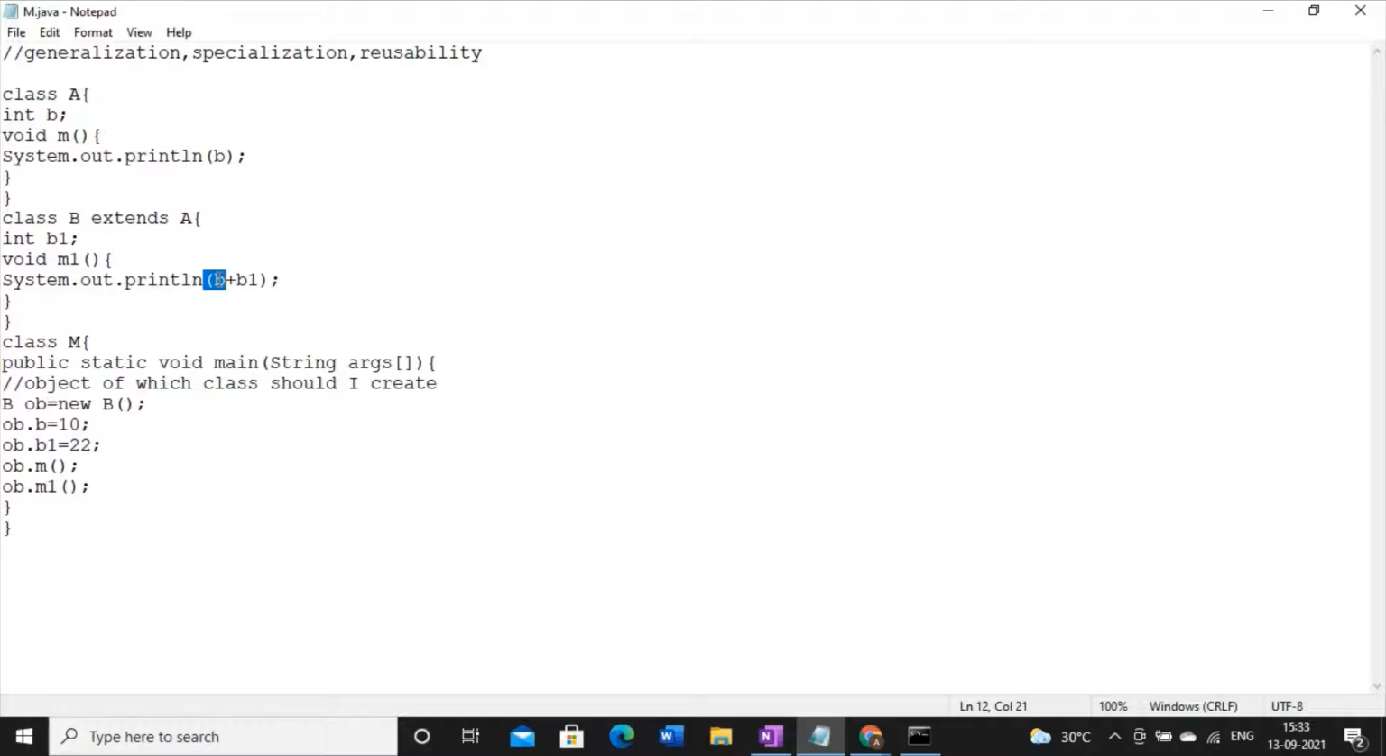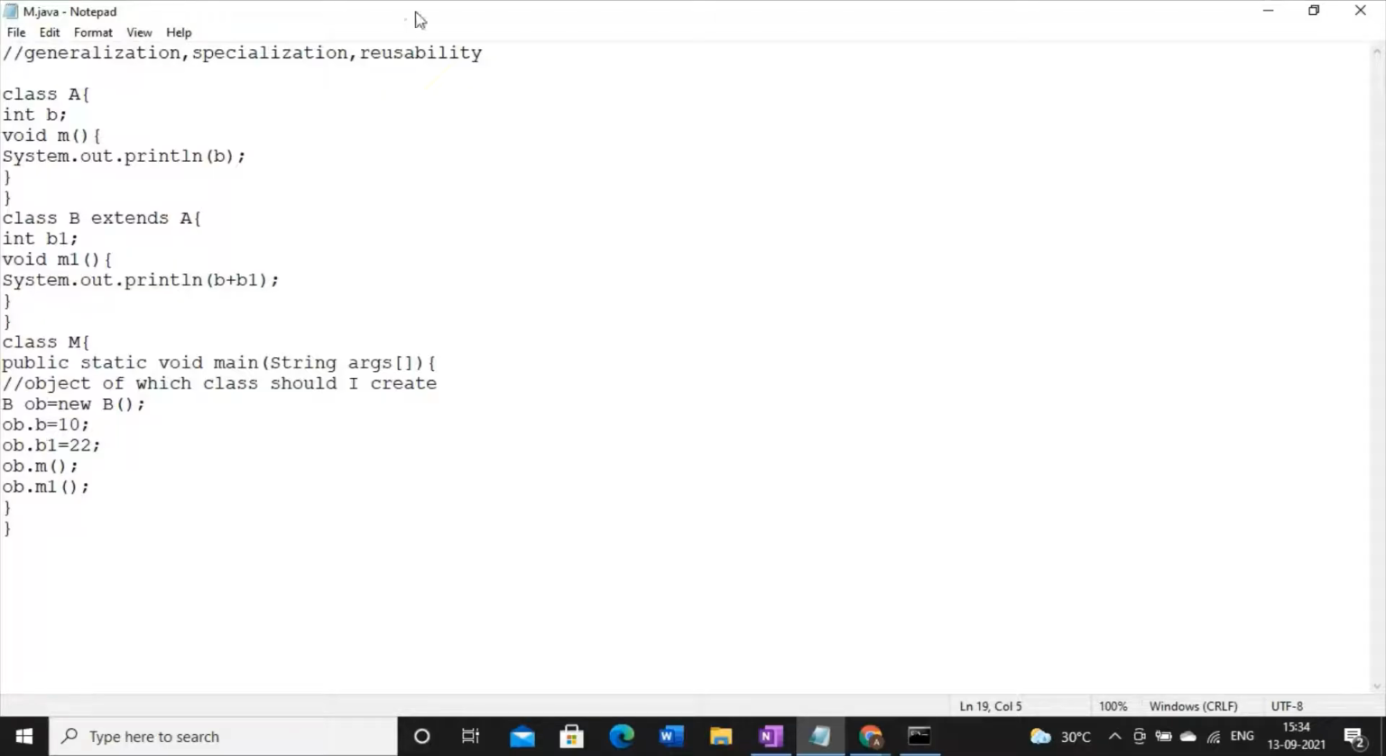But here see the problem. In both cases I am getting the value of B as 10, the same value. But in a real-life scenario, generalization means I can use the variable twice or thrice, but it may happen that I need different values of B. Why should I use the same value of B? This B is used for one purpose, and this B can be used for another purpose. So I don't need the same value all the time. So what can I do at this point of time?